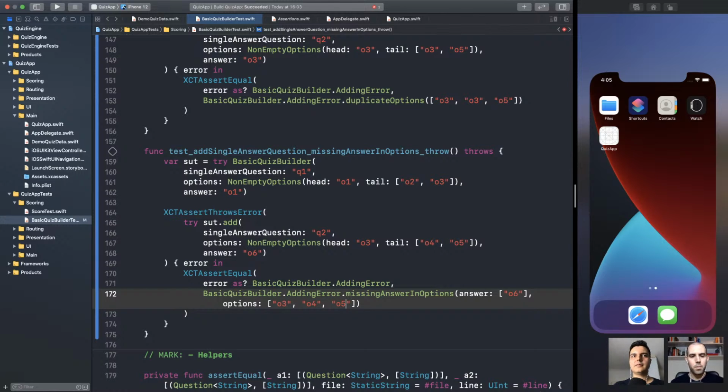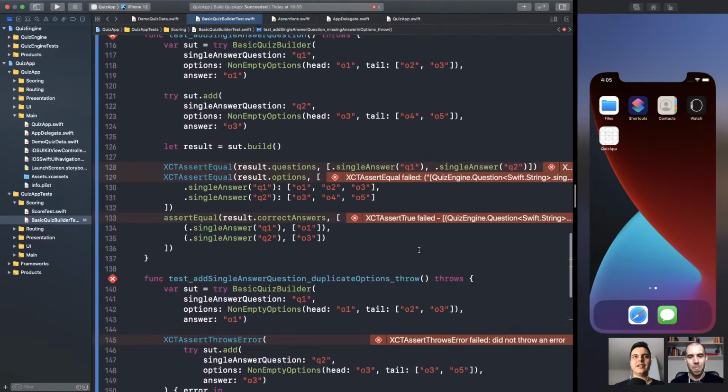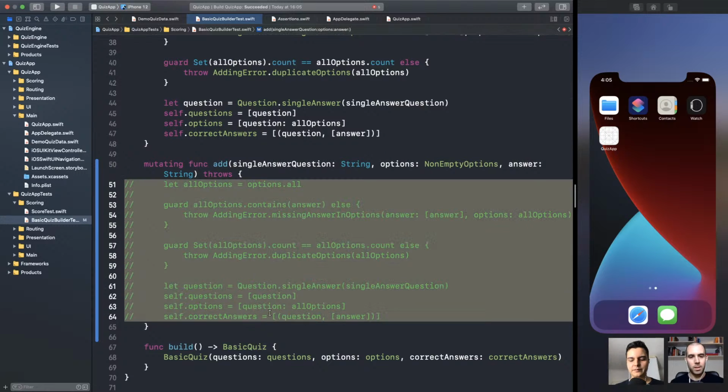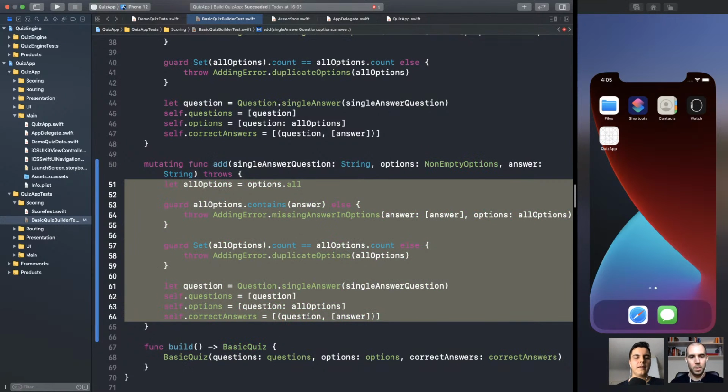That's it. No mistakes. We'll see. Let's run the test. All right, it's not throwing, failing. Now, let's uncomment the code here. Let's make it pass.